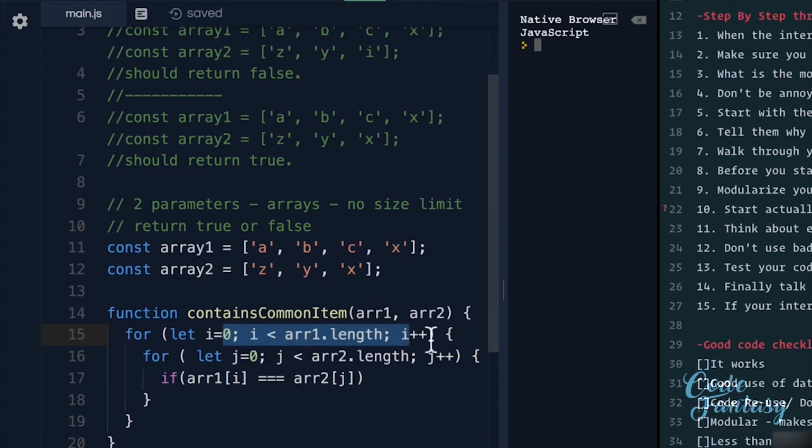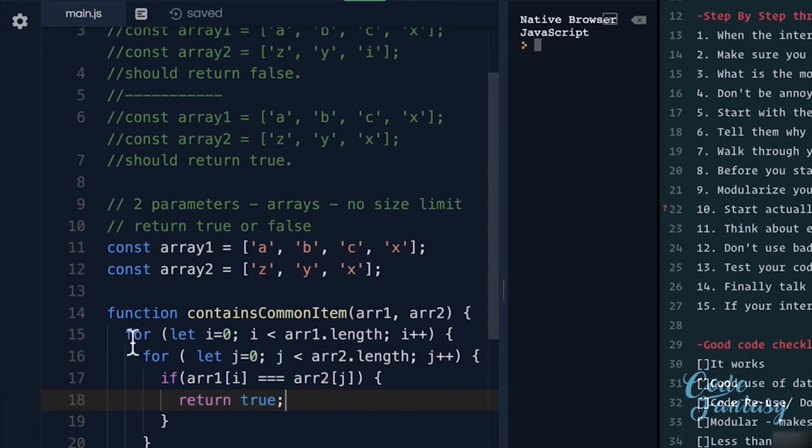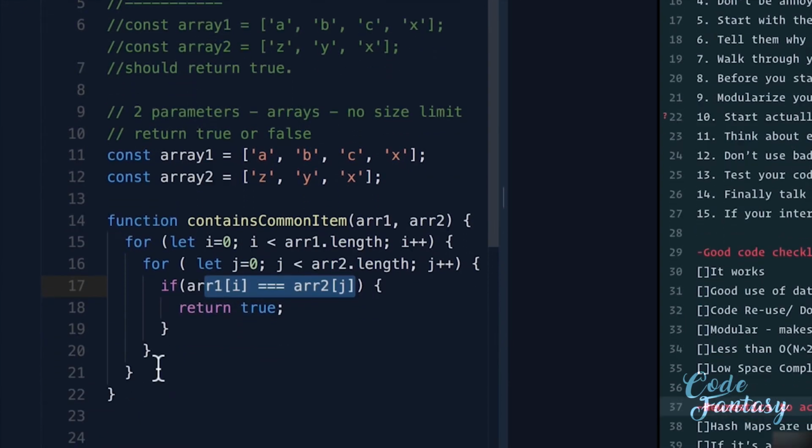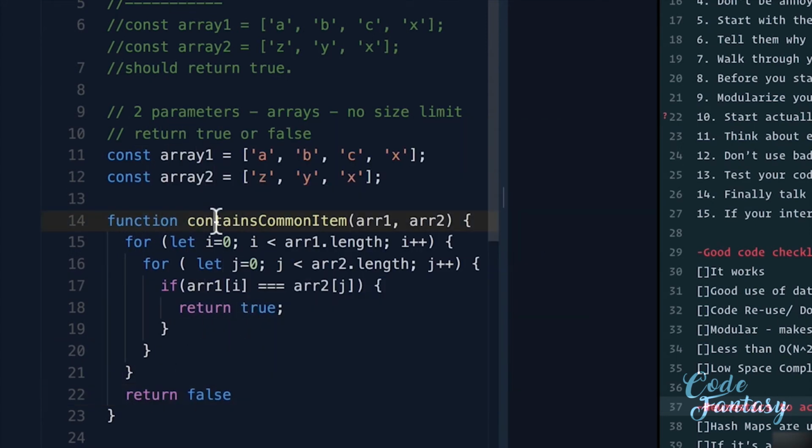i gets incremented, so it becomes 1 now. So we're going to start comparing b to z, b to y, b to x, and then c to z, c to y, c to x, and so on. If that's the case, and if this is true, we just want to return true. Otherwise, if we loop through this and this never matches, well, in that case, we can just return false here.